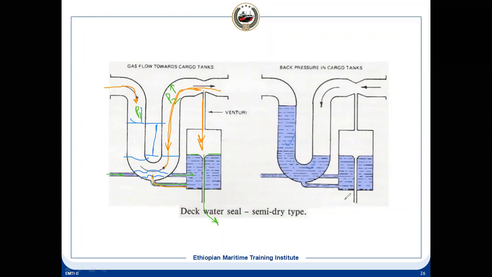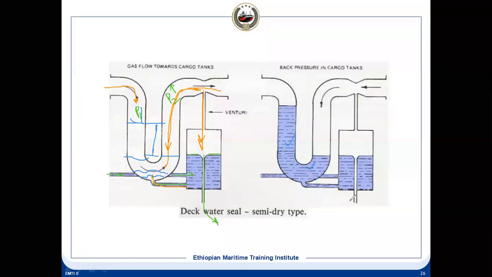So when there is a backflow, the water will come out from the water chamber, come to the U-tube and then make a seal. Because it moves higher in this direction, since the pressure P1 is less and P2 is more, that is the way it gives a non-return valve. It will work as a non-return valve.